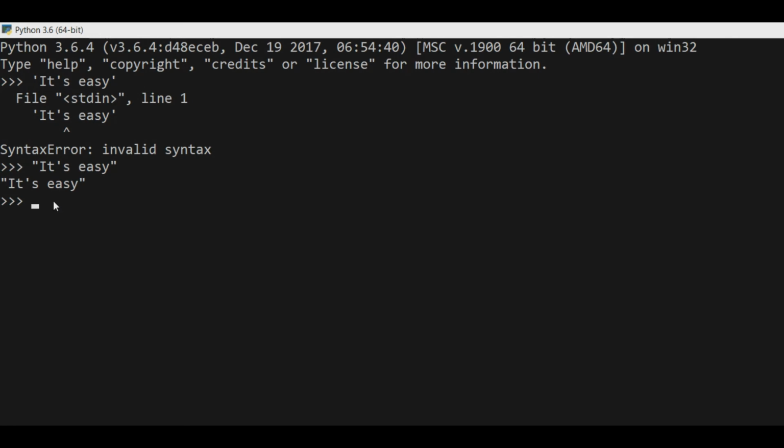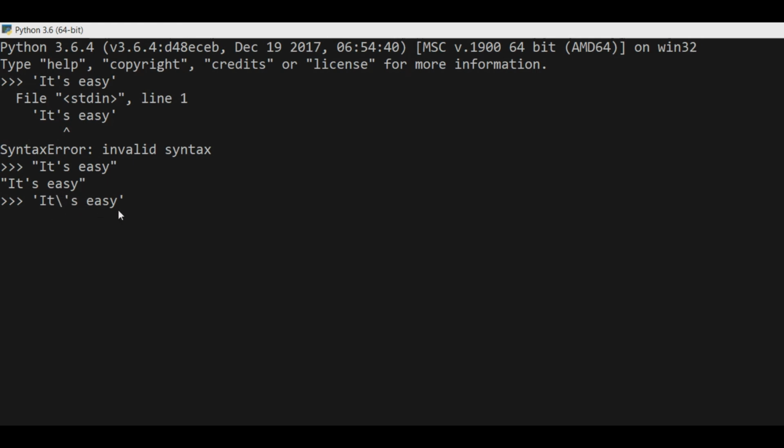And the second method is you can use backslash. You can find the backslash right above the enter key. So we will use it. Here you can write it's easy, and we will write the backslash just before this single quote, because we want to tell Python that this is not syntax but part of the sentence.